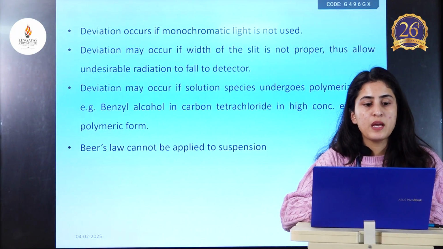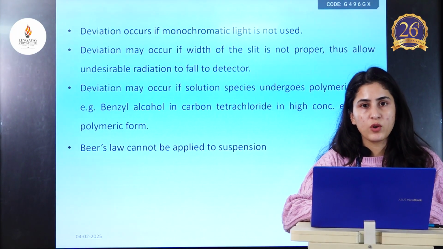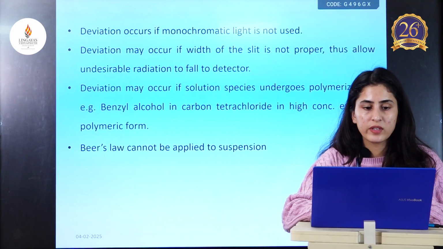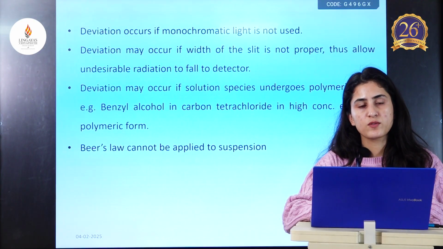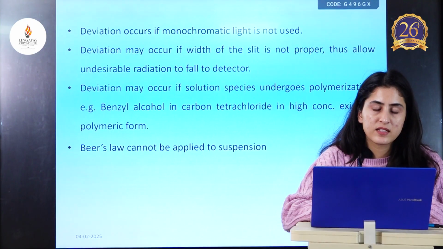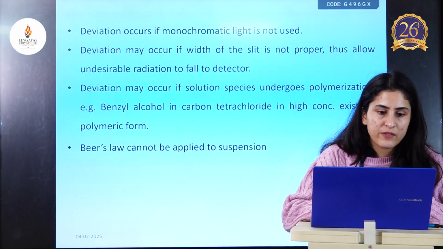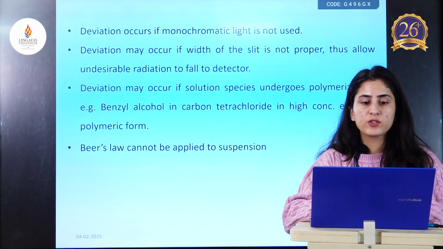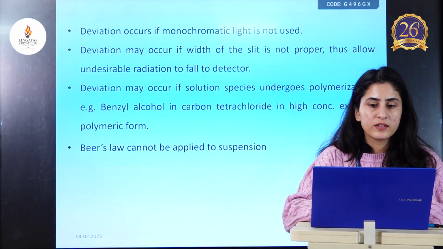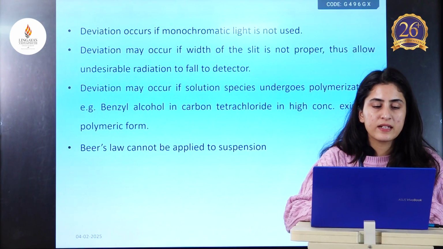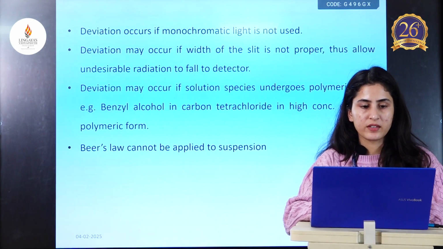Also, deviation may occur if monochromatic light is not used. We already discussed that only monochromatic light is used in spectroscopy, which is light that contains only a single wavelength. Deviation may also occur if the width of the slit is not proper. Therefore, this allows undesirable radiation to fall on the detector.